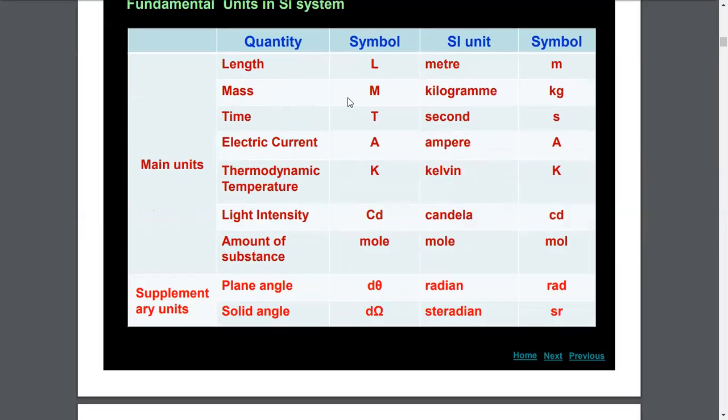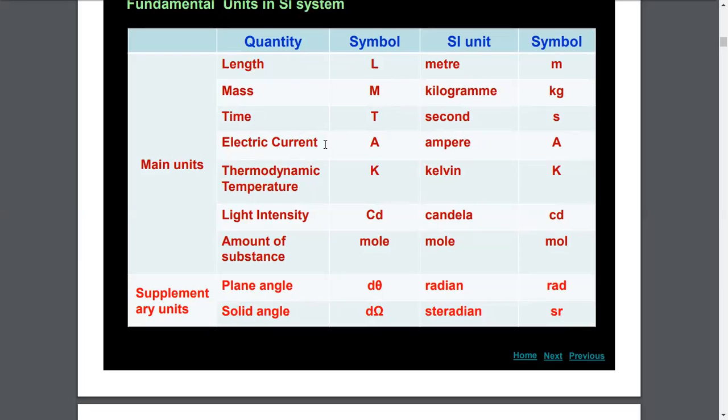Let us check out the symbols of the fundamental quantities. Length has symbol capital L. This is the symbol for the fundamental physical quantity. As length starts from L, that's why capital L is the symbol of length, capital M is the symbol of mass, and capital T is the symbol of time.